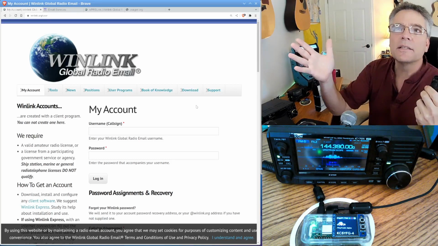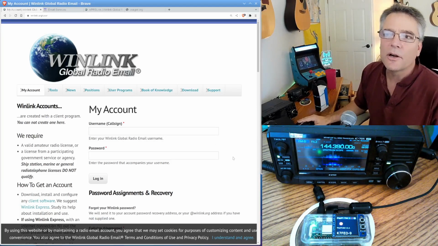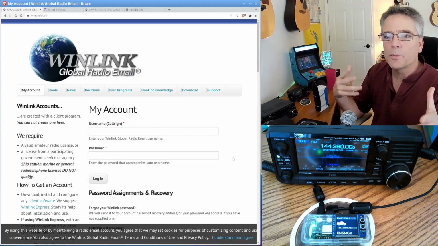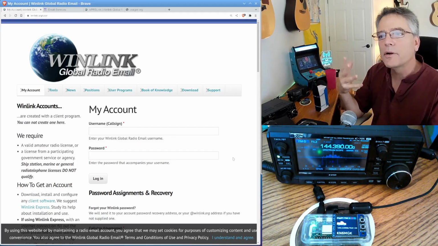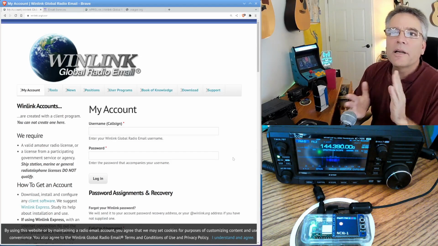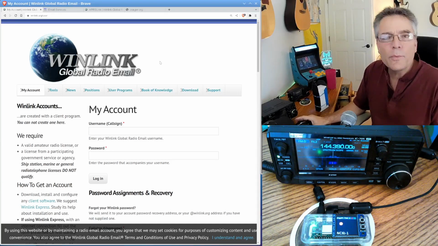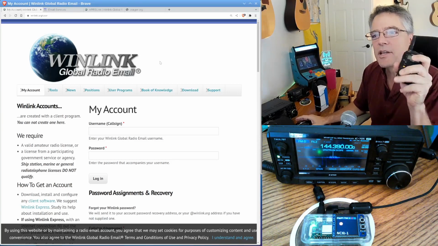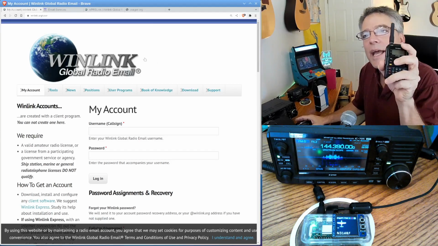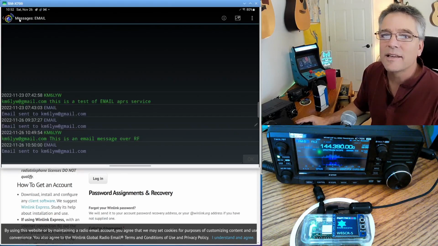Setting up an account is really just going to winlink.org/user. You need to set yourself up there, your call sign and a password. The first time you use Winlink using one of their pieces of client software, it will basically set up your account that way. So look up how to set up a Winlink email account. I'm going to leave that out of scope for this one. But what is in scope for this video is to check our Winlink email. That's going to be your call sign at winlink.org, and check that email using your radio. So let's see if we can do that. So this is another way to do email.